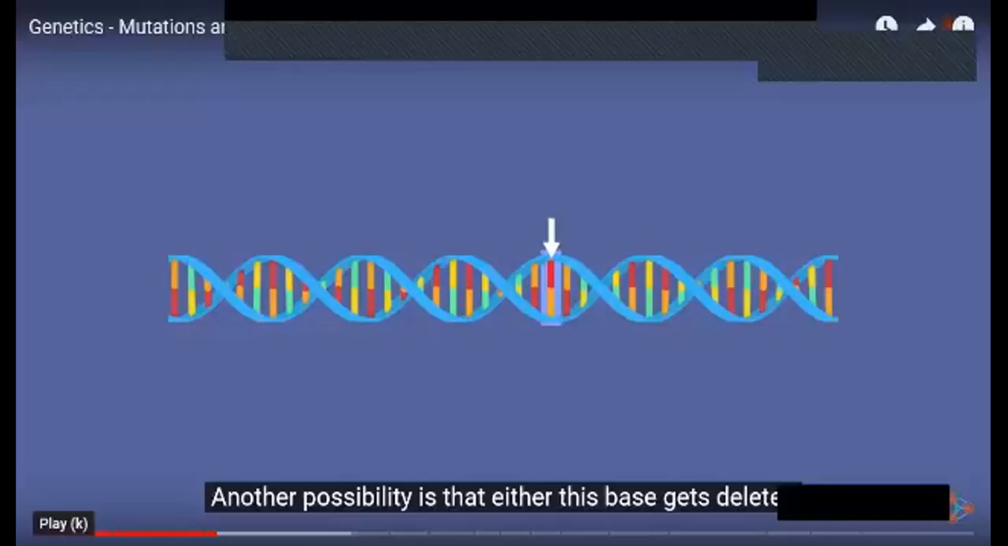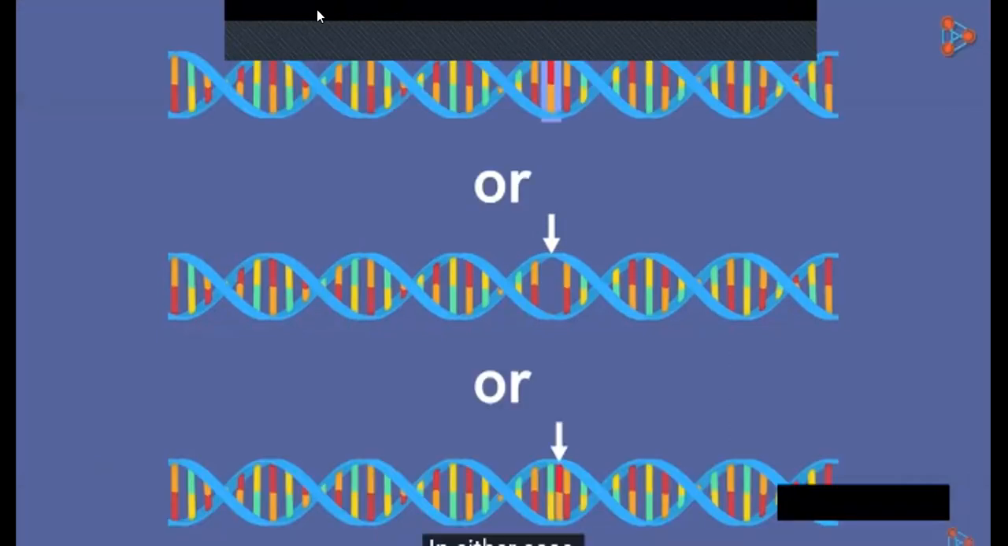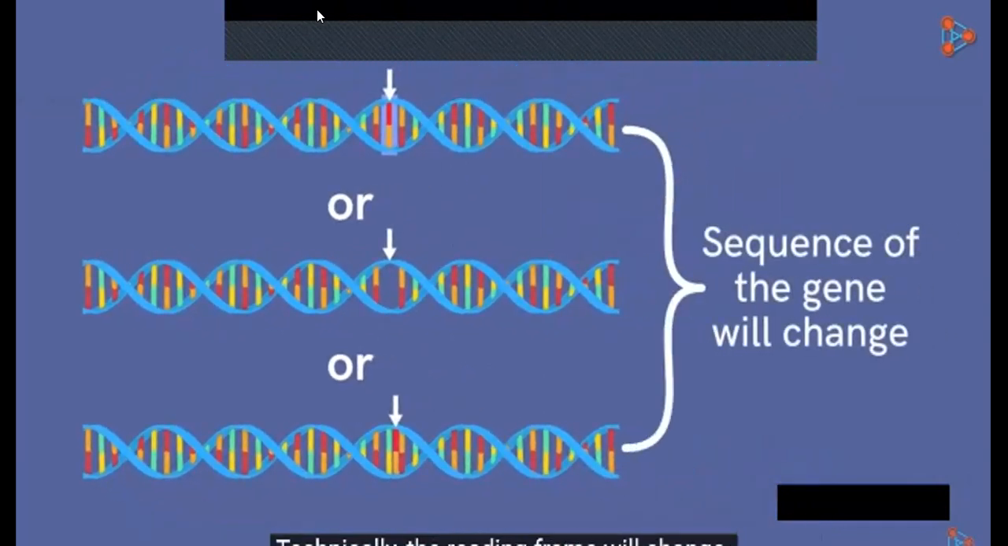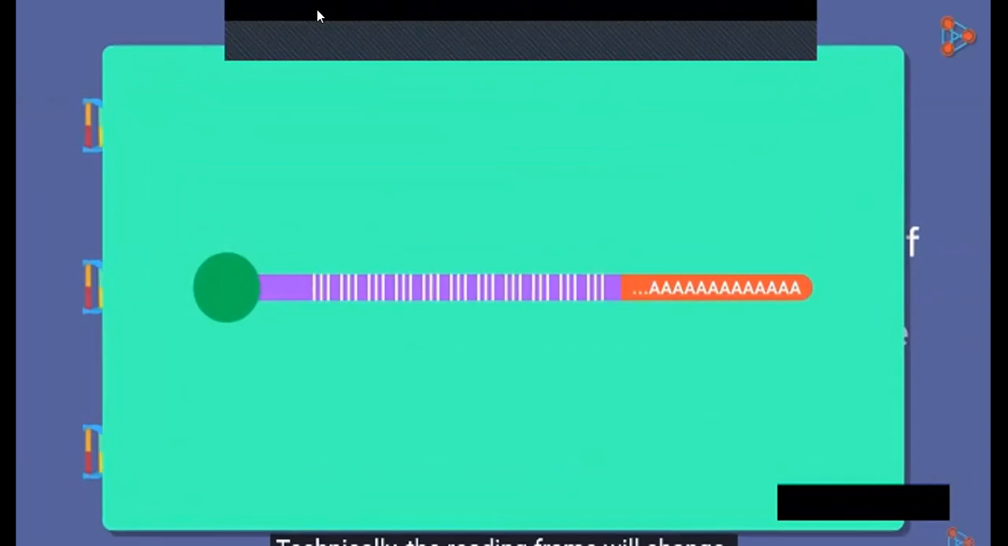We were talking about the types of mutation and its origins. Another possibility is that either this base gets deleted or an extra gets inserted. In either case, the outcome is that the sequence of the gene will change. Technically, the reading frame will change. The ribosome assembly, including the tRNA, reads the genetic code in triplets. These triplets are called codons.